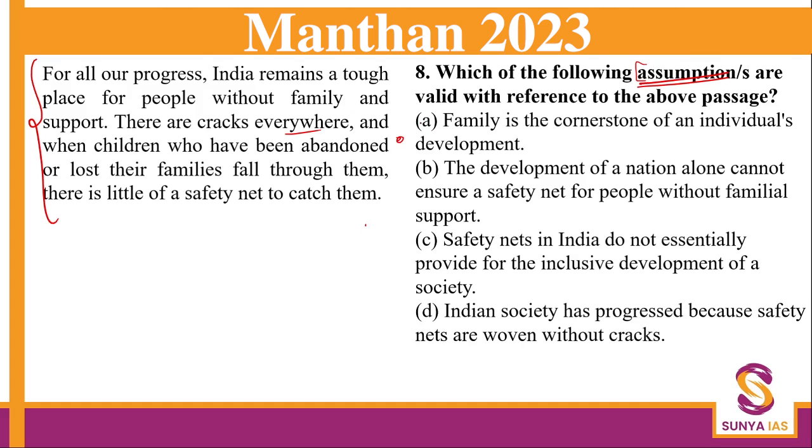Okay, let's read from D here. We have been reading from A all the time. Indian society has progressed because safety nets are woven without cracks. It's negating what is given. We are just discussing that there are issues with the safety net. Safety nets in India do not essentially provide for inclusive development of a society. Okay, so this can be an answer.